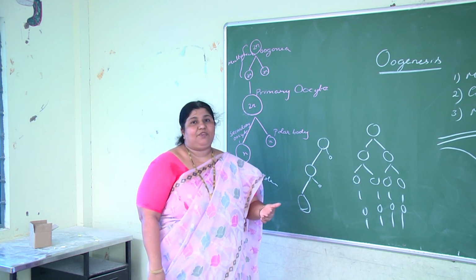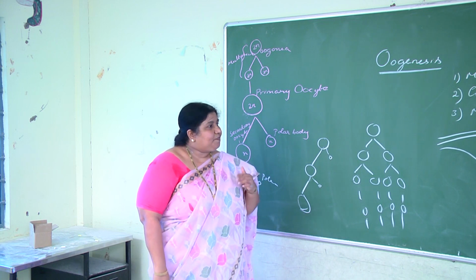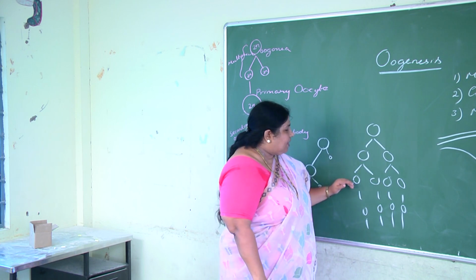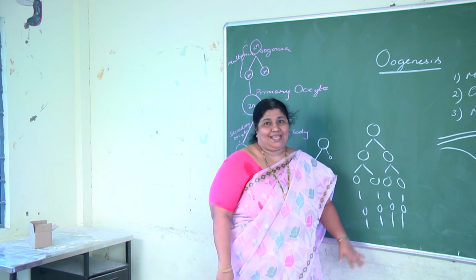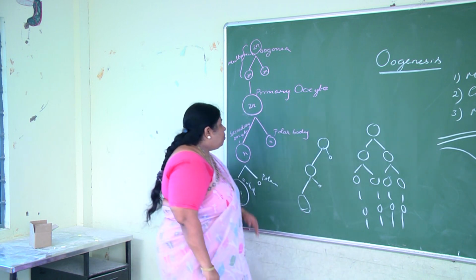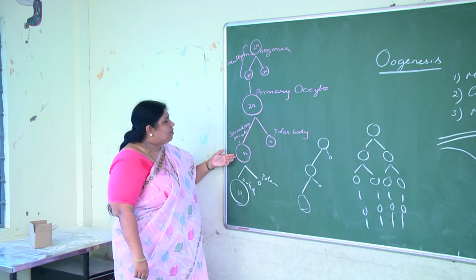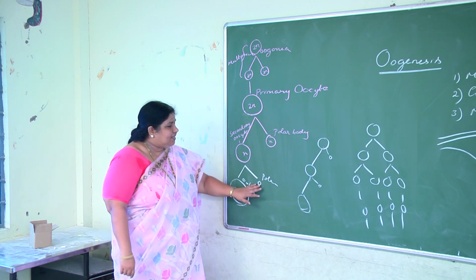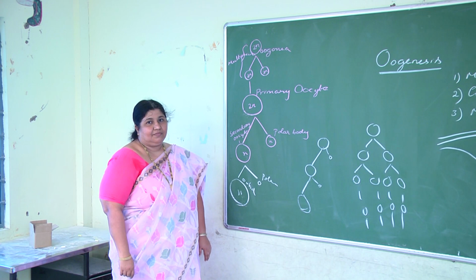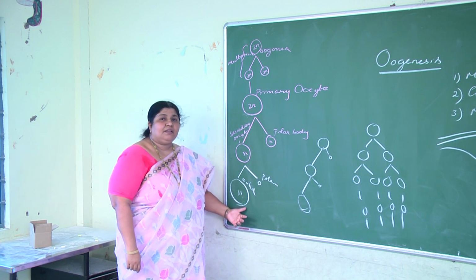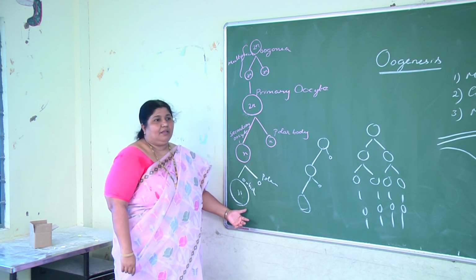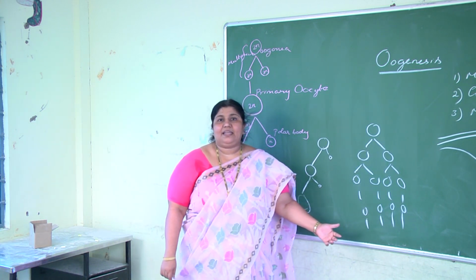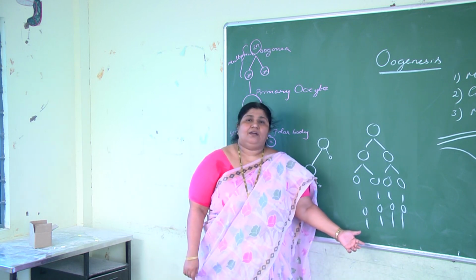What about the other difference? In spermatogenesis, the cells formed in meiosis 1 and meiosis 2 are equal sized. Whereas in oogenesis, meiosis 1 results in 2 unequal sized cells and meiosis 2 also results in 2 unequal sized cells. So the meiotic divisions in oogenesis are unequal, whereas in spermatogenesis they result in equal sized daughter cells.